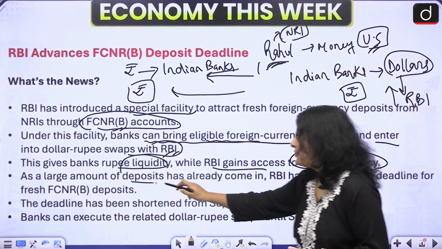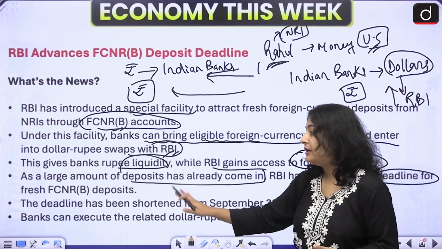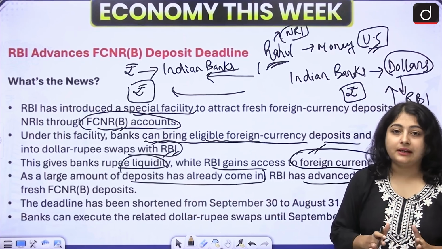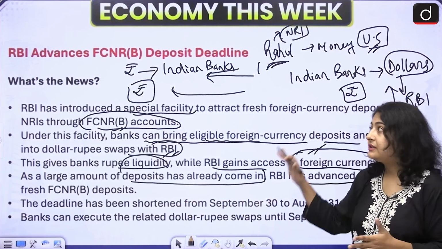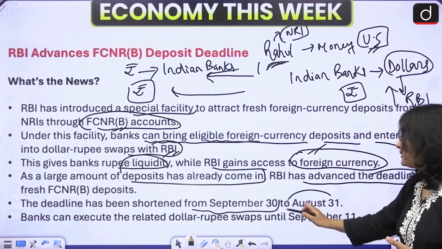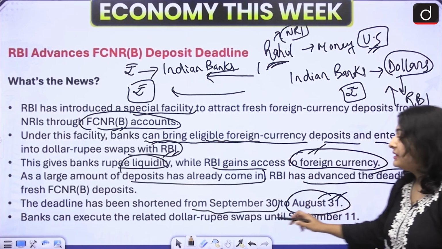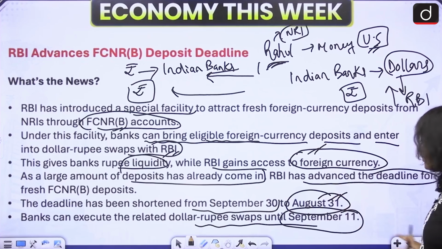As a large amount of deposits already came in, RBI has advanced the deadline for fresh FCNR deposits. Because we have already received a lot of FCNR deposits, RBI has reduced the deadline. The deadline has been shortened from September 30 to August 31st. Banks can execute the related dollar rupee swaps till September 11. So that's why this news is important for us.